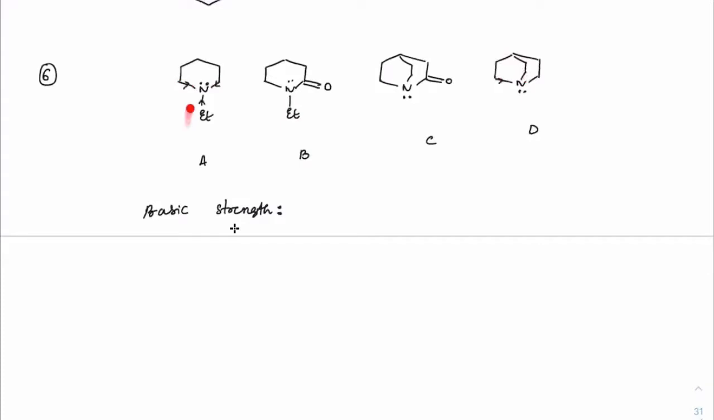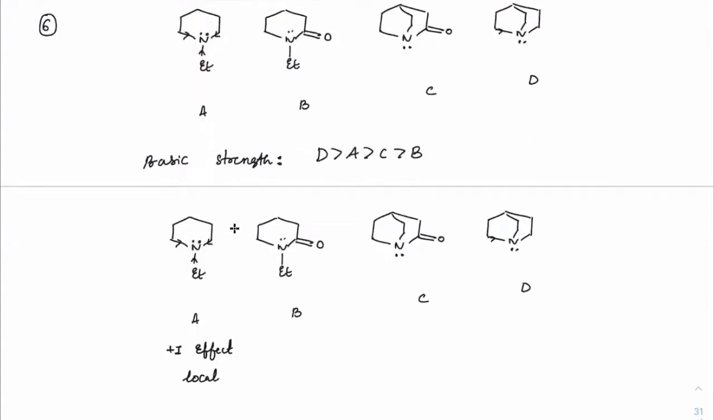Now, between A and C, how do we compare? Here also there is an available lone pair, because this is also not going to participate in resonance. But there is a strong withdrawing group here. There is a strong -I group present on this position, C double bond O. Because of it, the basic nature will decrease. Hence we can say that D, then A, then C, then B. Correct? Here there is delocalization.